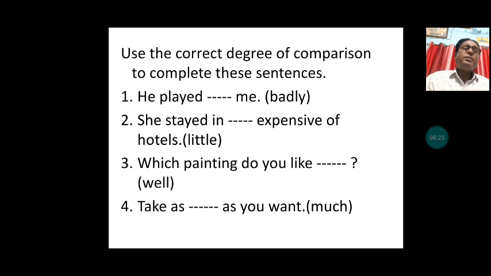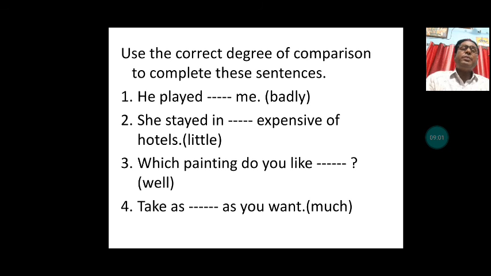He played dash me. The word is badly. I can tell you, he played worse than me. Worse, W-O-R-S-E. That will be the comparative form. Surely you know that in comparative form you use than, because you are comparing two people or two things. So here also it will be: he played worse than me.